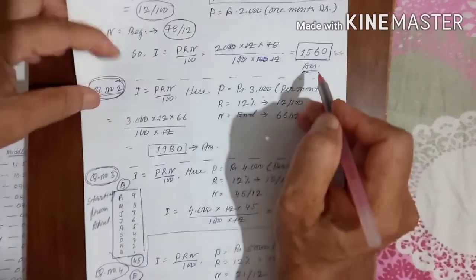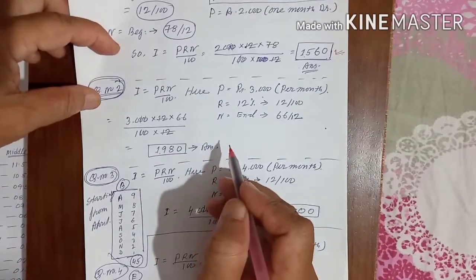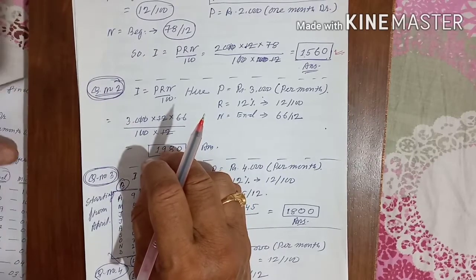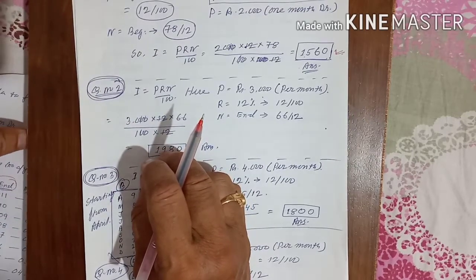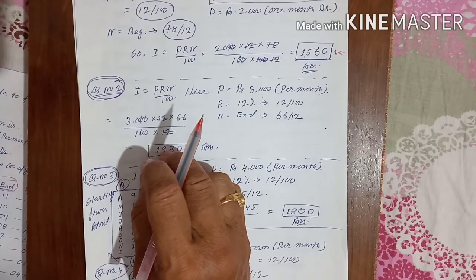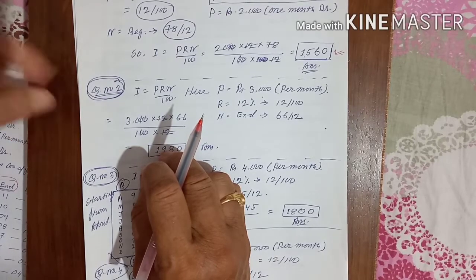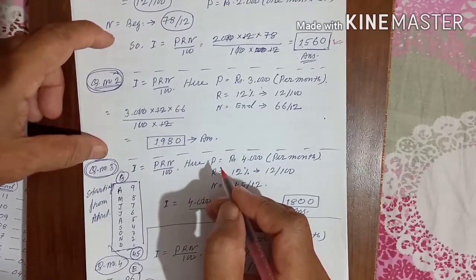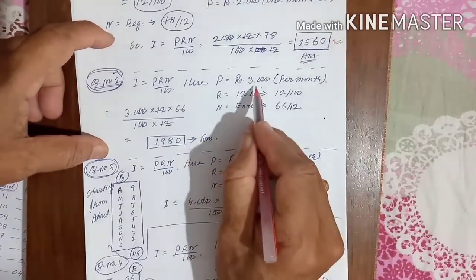Now let me explain question number 2. In question number 2, it is given that Mr. A has withdrawn rupees 3000 at the end of each and every month. The amount is 3000, and in the first question it was the beginning, in the second question it became the end. If it is the end, I told you n is equal to 66 by 12 and the amount will be 3000.